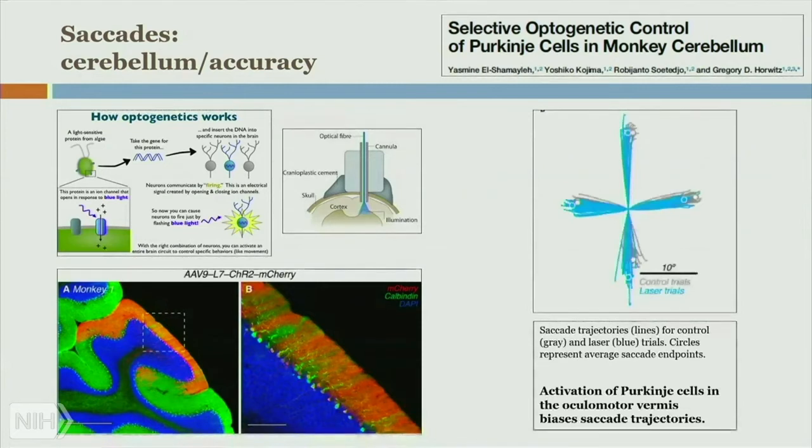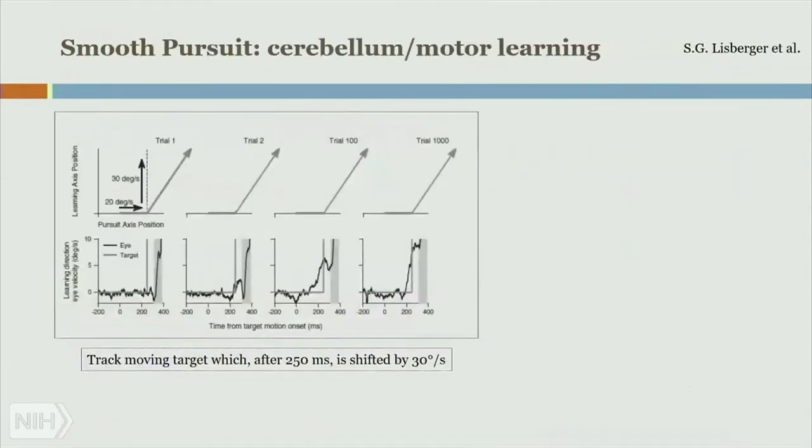And when they tested these monkeys on the saccade tasks, they found that they can perturb them, which is most clearly seen in the vertical direction. And you can see these two circles between the control and the injected monkey. So this is a really cool tool of being able to finally dissect these eye movement pathways.